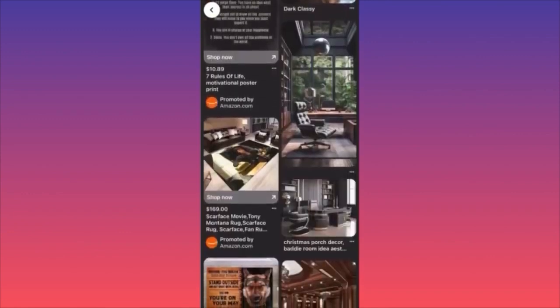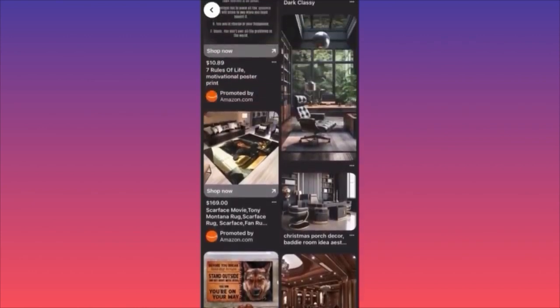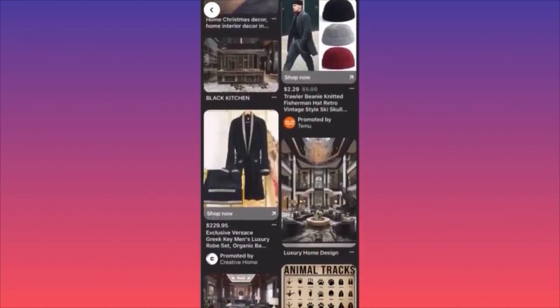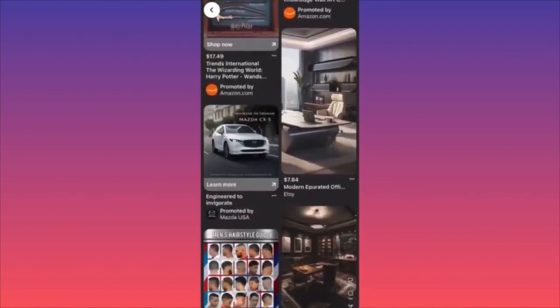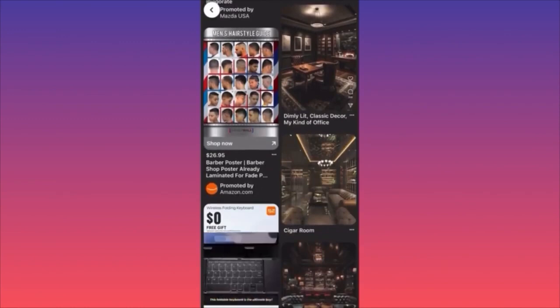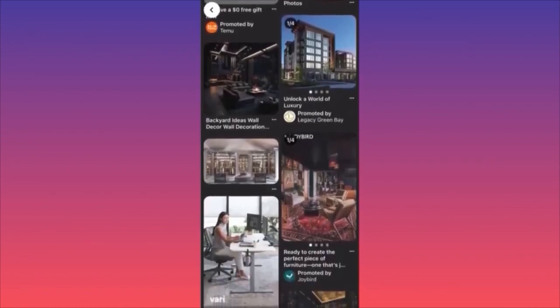Do you see how many pictures we skipped over here? Like these prints over here on the Scarface. You see how mediocre it looks? It's obvious Photoshop, right? It's not what the actual product probably looks like. Or if it looks like this, you understand how bad it is, right? While you have something like this, which is high quality content, right? You could see that a lot of these timepieces over here, look at this carpet on the right side, right? So this is what I'm trying to say. Don't try to be mediocre. All you gotta do is copy what is working and make it a little better.